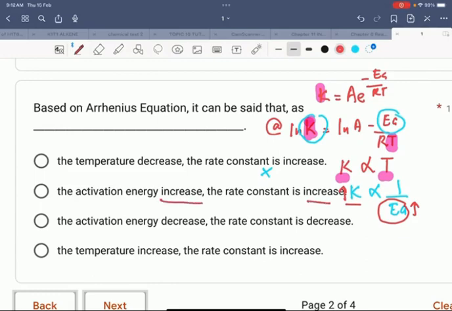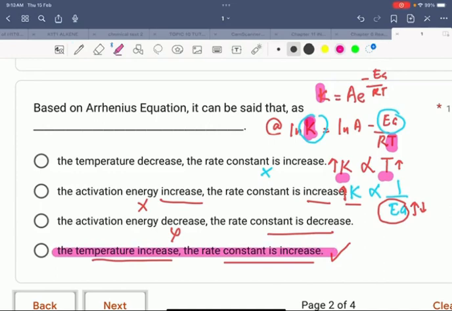This is incorrect. The activation energy decreases, the rate constant decreases. Okay, because rate constant and EA are inversely proportional. The temperature increases, the rate constant increases. So this statement is correct. The temperature increases, the rate constant increases. So the answer is D.